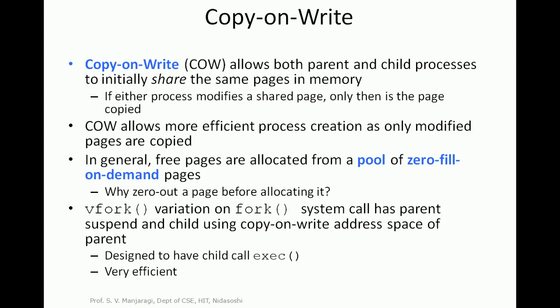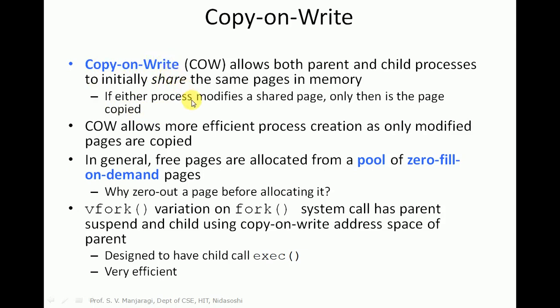For the reading operation, both parent and child will be sharing the pages, and whenever either process goes for modification, that is a write operation, then a duplicate copy is created. Hence the name copy on write. A duplicate copy of the page is created whenever a process wants to write or modify, and during read, no duplicate copy is required.